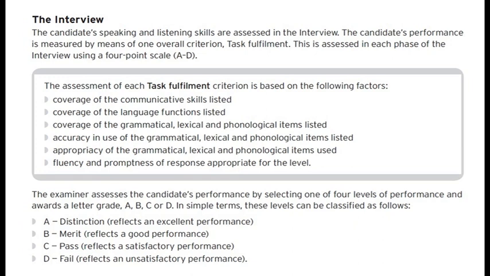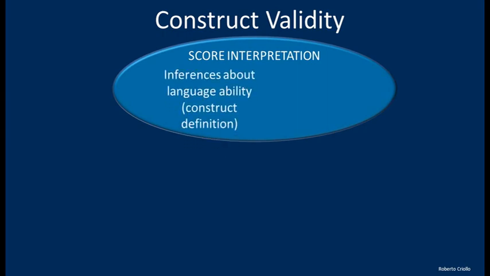The model that we looked at in class that reflects communicative competence is reflected in the different kinds of tasks that exists in Trinity College London. So Trinity College London has a really high level of construct validity. Now, let's see how construct validity interacts with other elements of test usefulness. So, as we said, the score interpretation refers to the inferences about language ability. That is the construct definition.